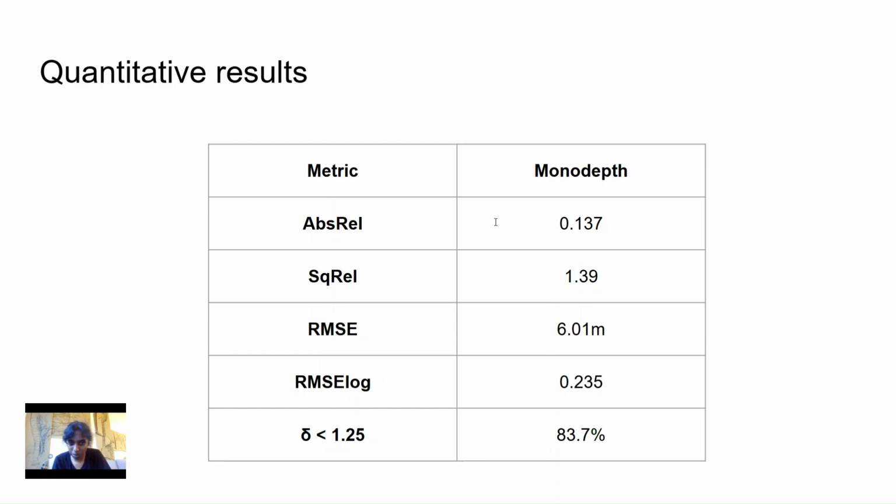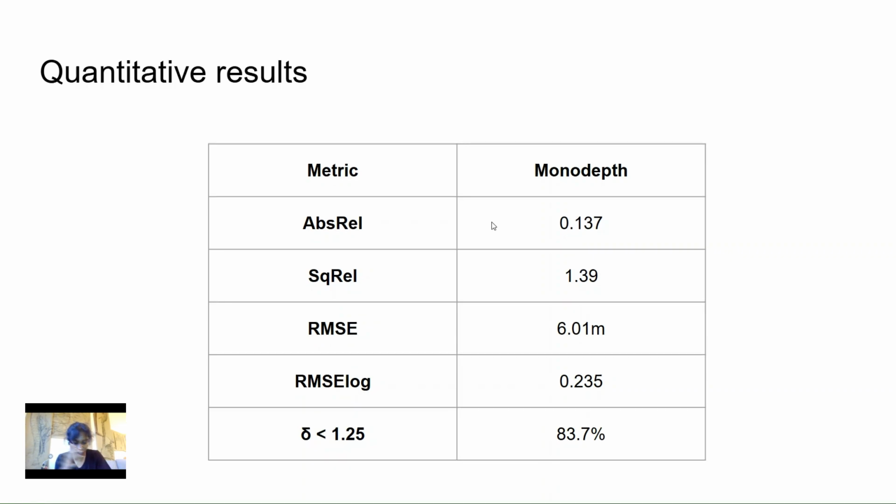One other metric I really want us to pay attention to is delta less than 1.25. This metric tells us what percentage of pixels have a depth prediction within 25% of the true LiDAR measurement. I was able to hit 83.7%. What does this mean? More than 4 out of 5 pixels in any given test image are within a quarter of the true depth value, using only a camera and no labels at any point during training. And that is a result I'm actually pretty happy to have achieved.